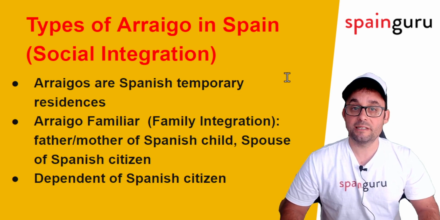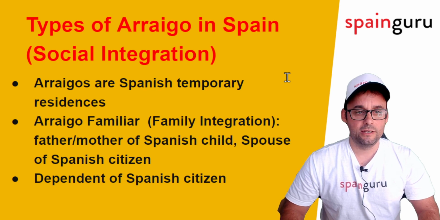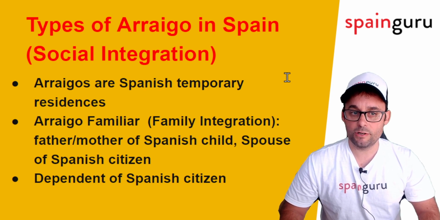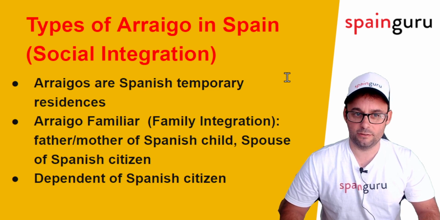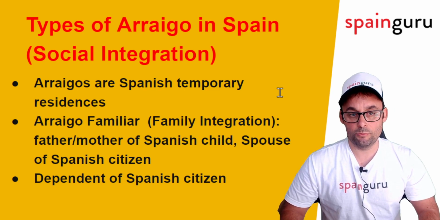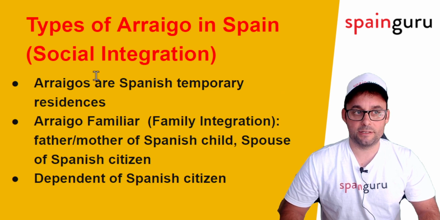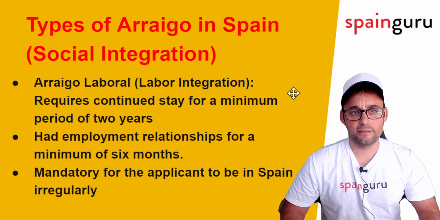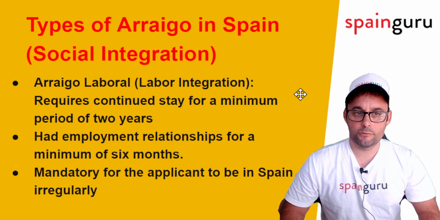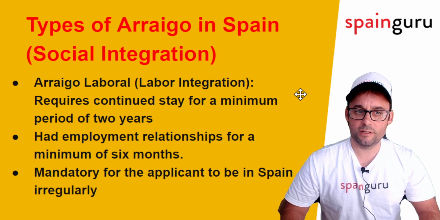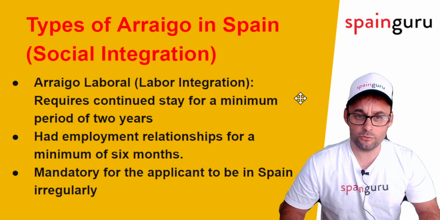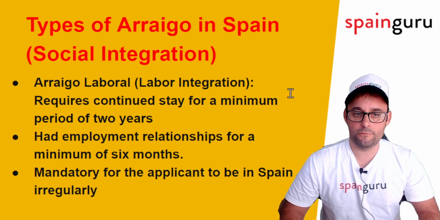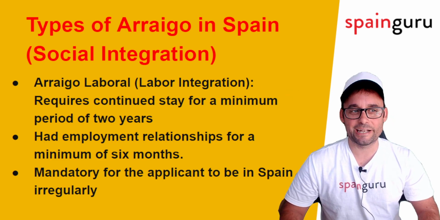Arraigos are Spanish temporary residencies. Arraigo familiar, or family integration: father or mother of a Spanish child, spouse of a Spanish citizen, and could also be a dependent of a Spanish citizen. Then, arraigo laboral, or labor integration, requires continued stay for a minimum period of 2 years, employment relationships for a minimum of 6 months, and very important, it is mandatory for the applicant to be in Spain irregularly.